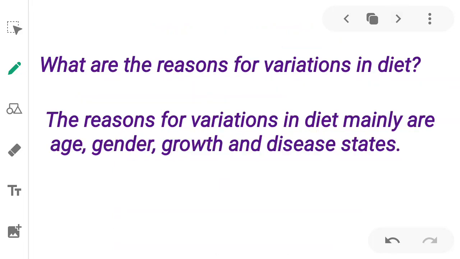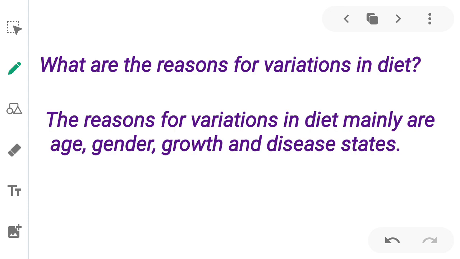What are the reasons for variations in diet? See, what I eat is not the same as you. मतलब मैं जो खाती हूँ तो ये definite नहीं है कि तुम भी वही खाओ. It differs. What is my favorite dish is not your favorite dish. मतलब मेरी जो favorite dish है वो आपकी dish नहीं है favorite. क्योंकि हमारा diet different है. Our diet is totally different from one person to another person.